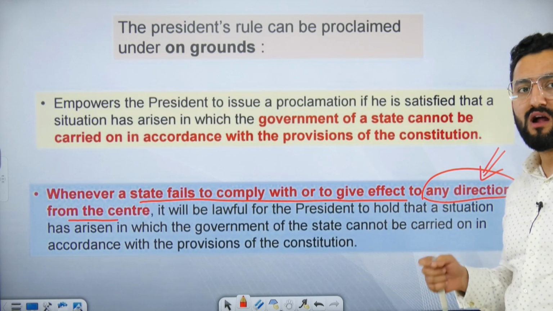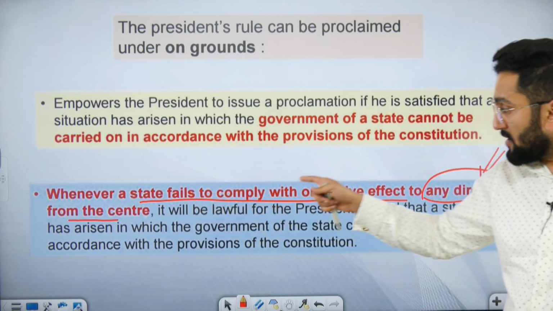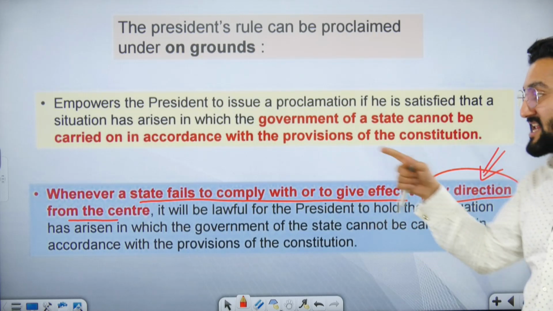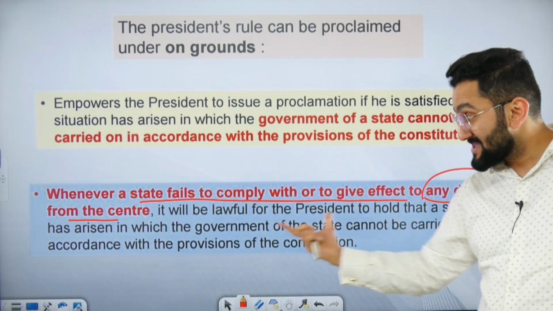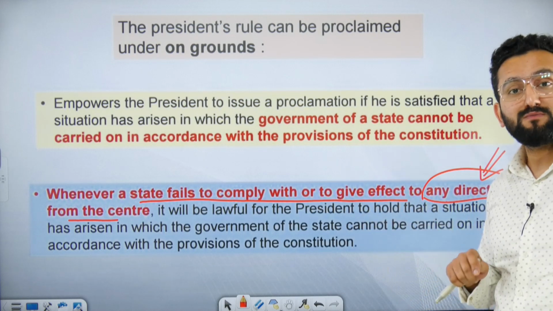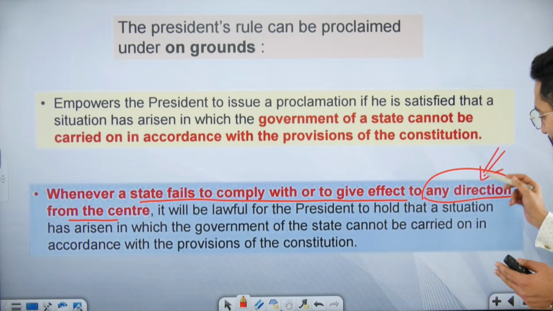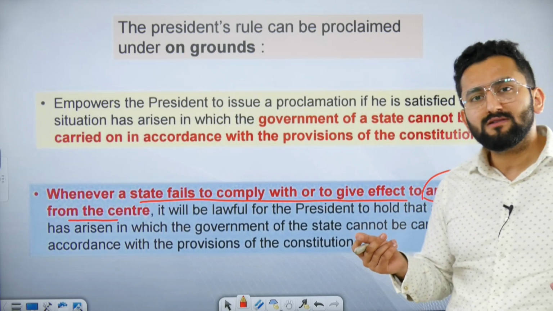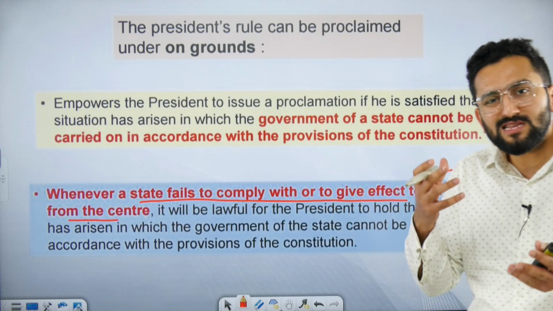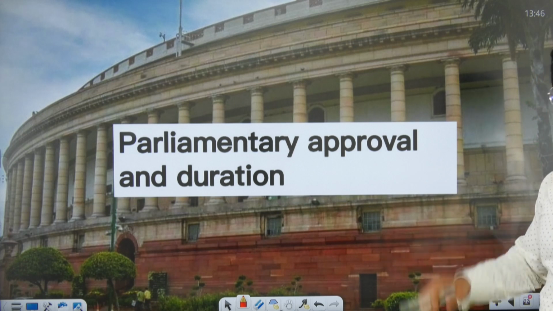It is clearly mentioned in Article 365 that whenever a state fails to comply with or to give effect to any direction from the center, then also this can be a basis of considering that failure of constitutional machinery is there. Okay, there are many disputes on this, that the word any direction is mentioned, and in this manner, this is against the concept of federalism.